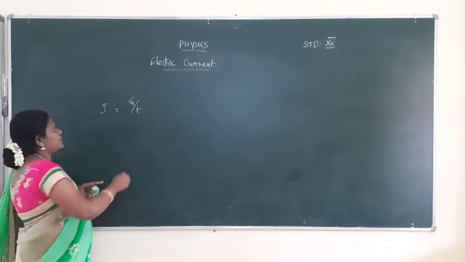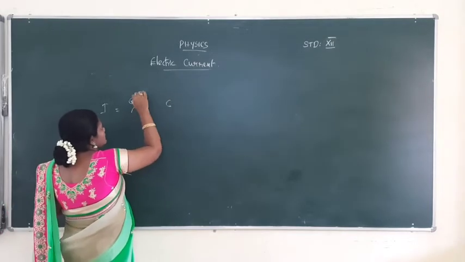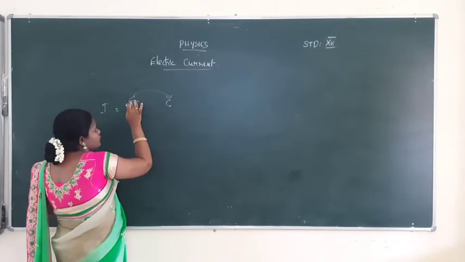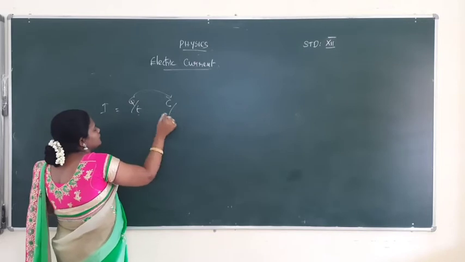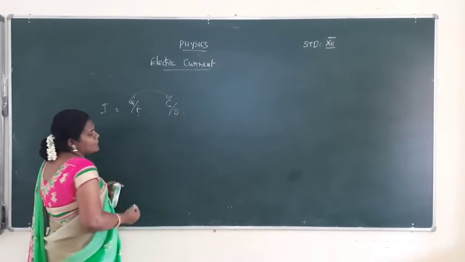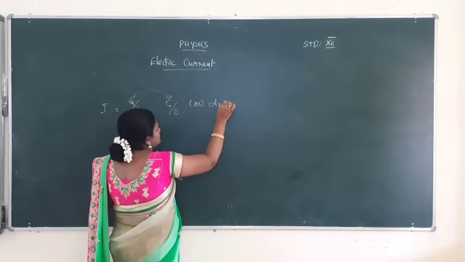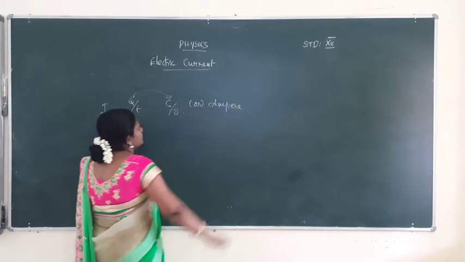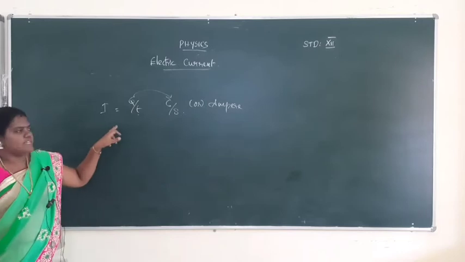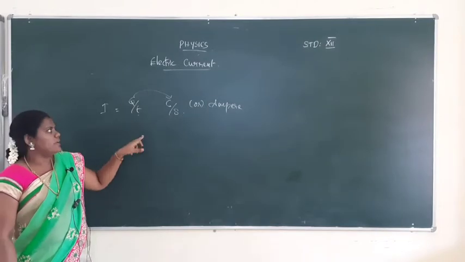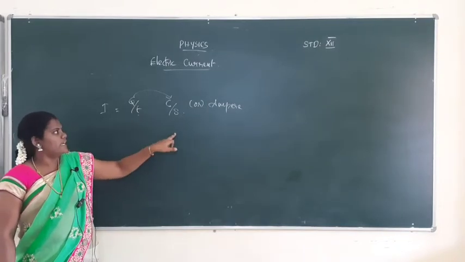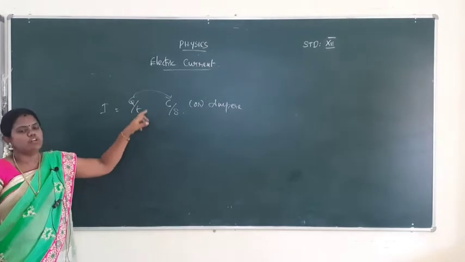So the unit of current: the unit of charge is coulomb, and the unit of time is second. So coulomb per second, or ampere. Okay, so the current formula is Q by T, charge by time, and the unit is coulomb per second or ampere. This is the unit of current.